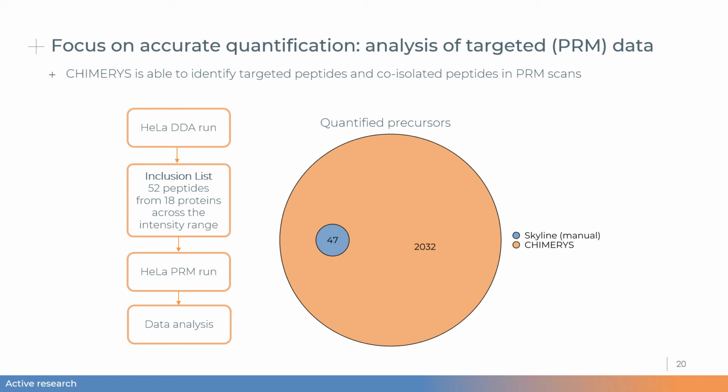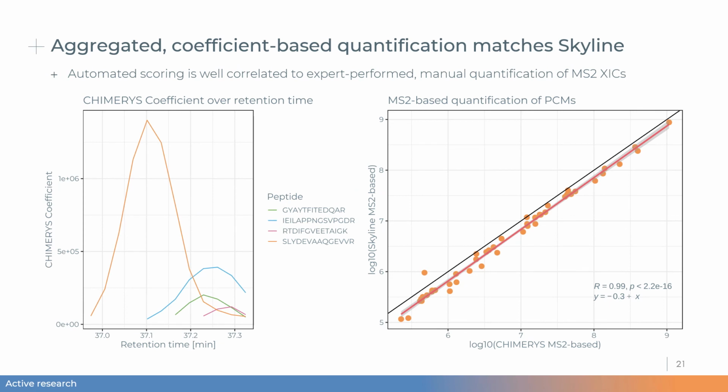And if we do that, funny enough, CHIMERYS is actually able to identify 2,000 additional peptides to the ones that were actually targeted, allowing us to do proper FDR control. And when we do what I told you earlier and trace these contributions of peptides over retention time, what we get is the plot here on the left for the window that was used to target the orange peptide. And of course, the orange peptide is identified, but so are 3 additional peptides that elute a bit later than the orange peptide. And the area under these curves is then used for quantification.